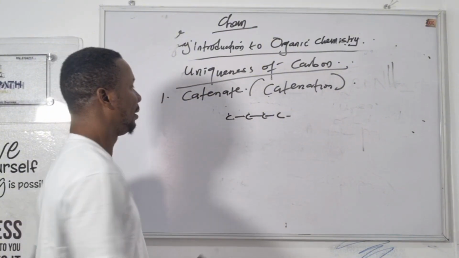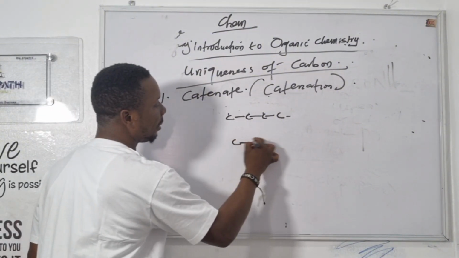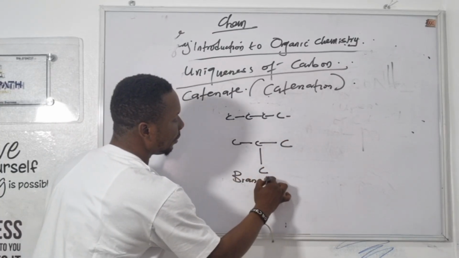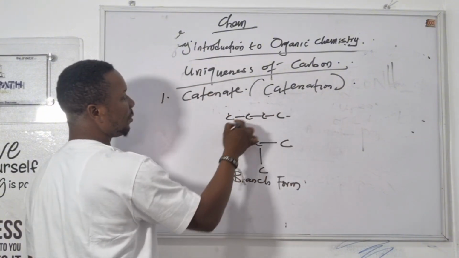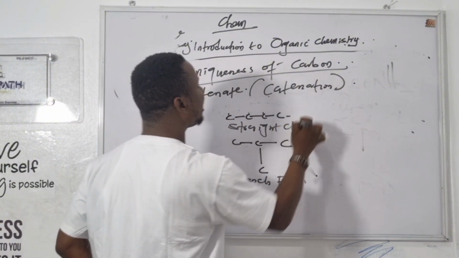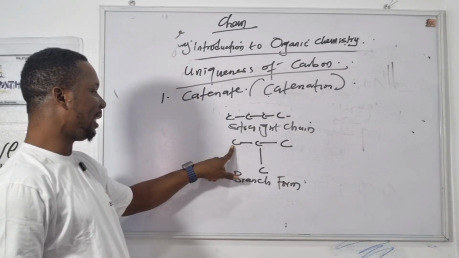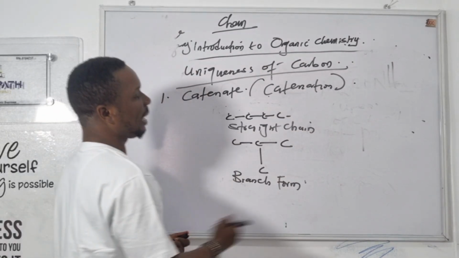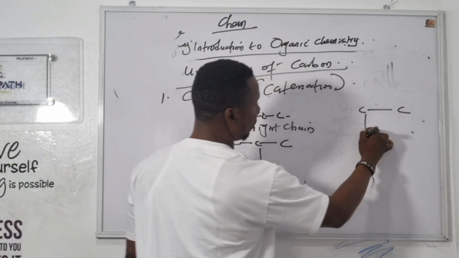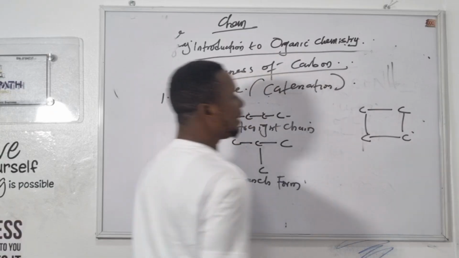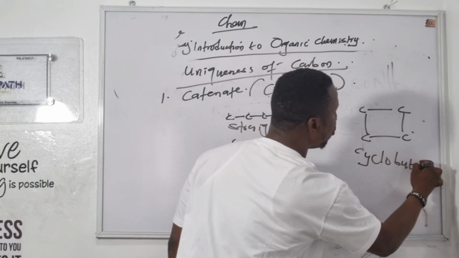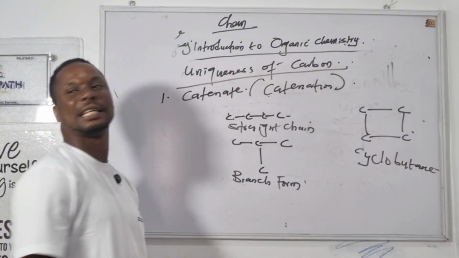So this is called butane. Let's form another. This is also a branch form, and this is forming a straight chain, the straight chain butane. And butane existing in a branch chain. It can also exist in a closed ring chain: 4 carbon atoms, 1, 2, 3, and 4. This is a closed ring chain, which is called cyclobutane. Can you see what catenation is?